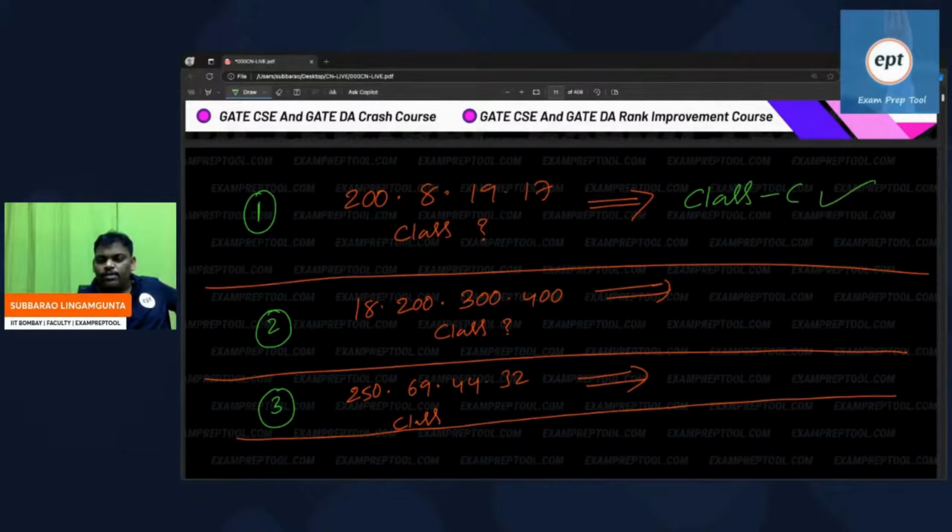Second one is which class? Can everyone help me? Everyone, please respond. Second one, which class?